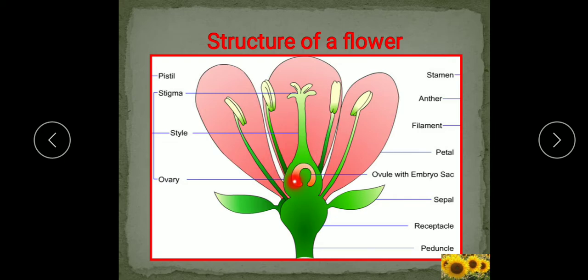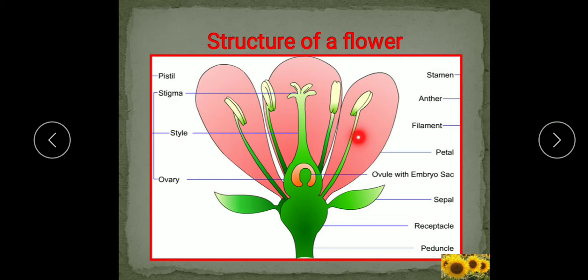Now we will see the androecium, the male part of the flower, made up of stamens. It consists of two parts. This upper part is known as the anther, and this lower part is known as the filament. This anther and filament together are termed as stamen. Understood? This is the stamen, and all these stamens together are known as the androecium.